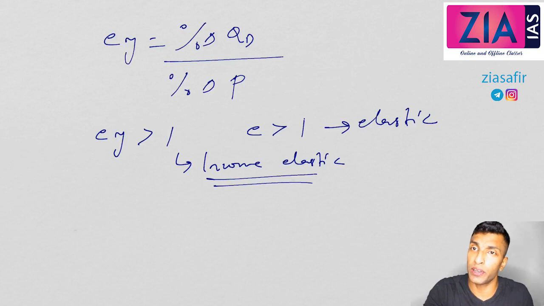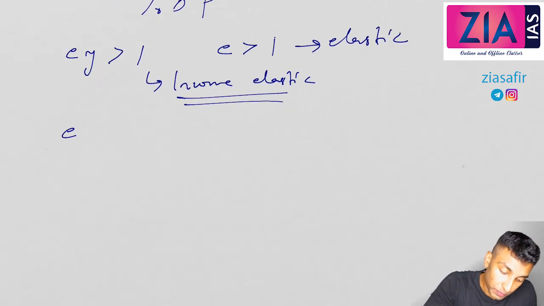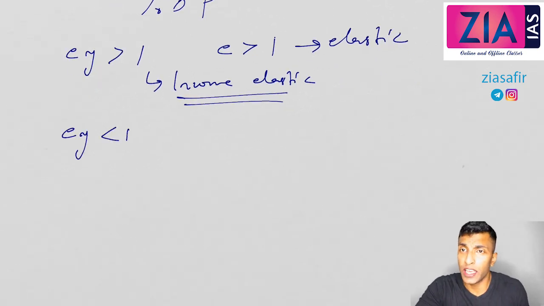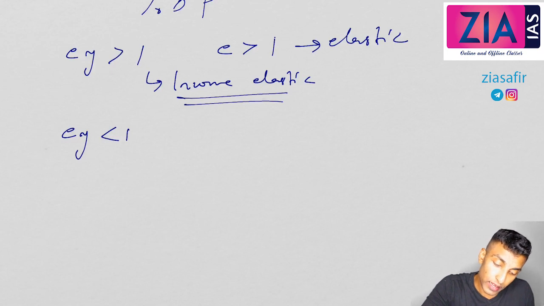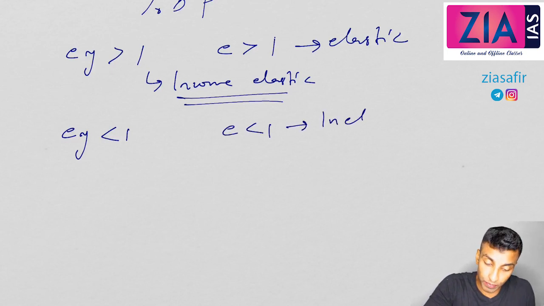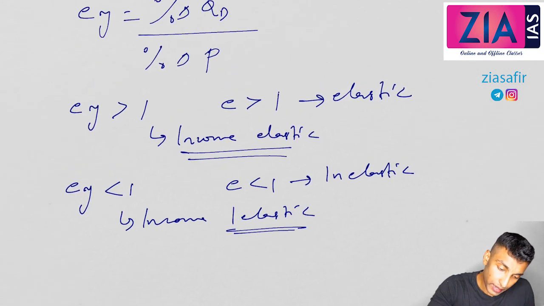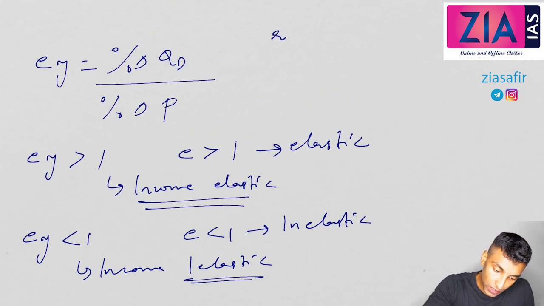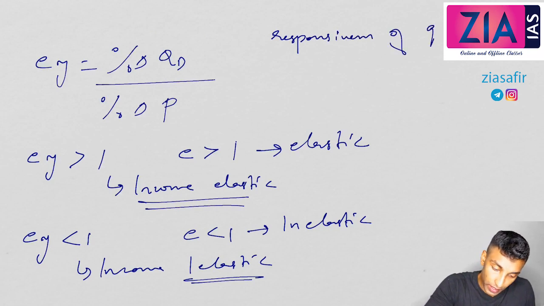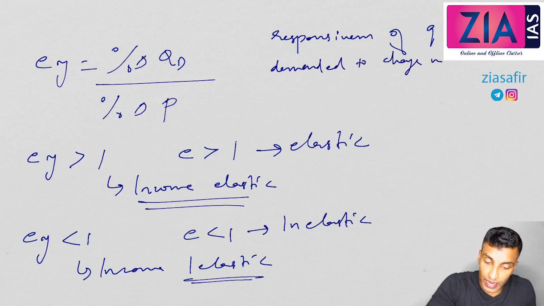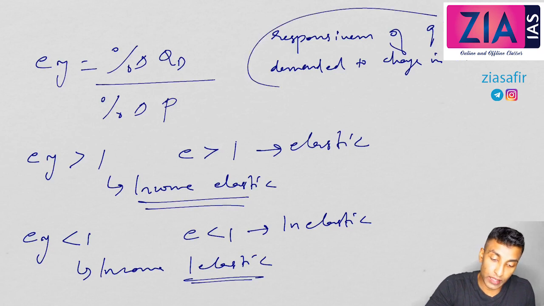So what all items will come here? Luxury items, if it is elastic. Okay, then what about EY less than 1? Earlier E less than 1 was inelastic, so here it is income inelastic. Okay, so if you need to write a definition, the definition is: responsiveness of quantity demanded to change in income. Okay, that is a definition.